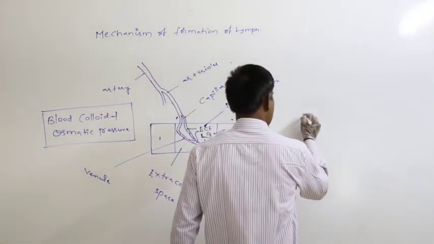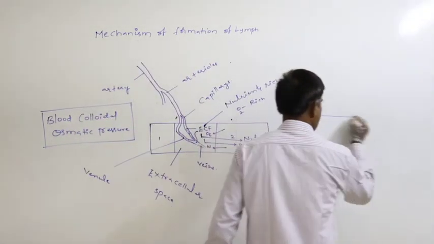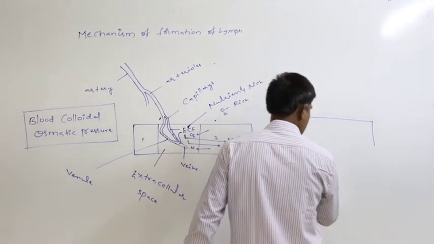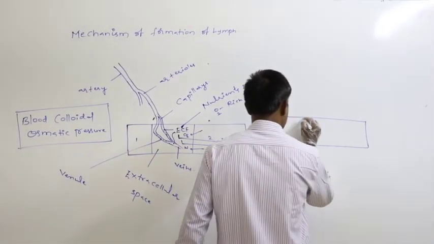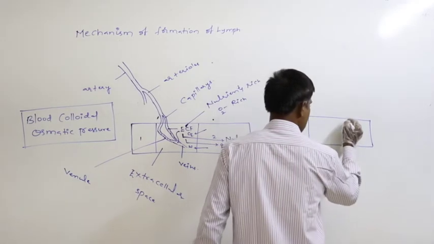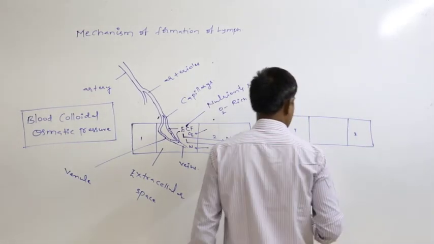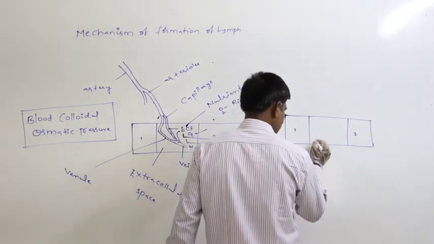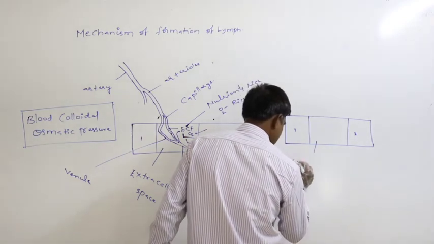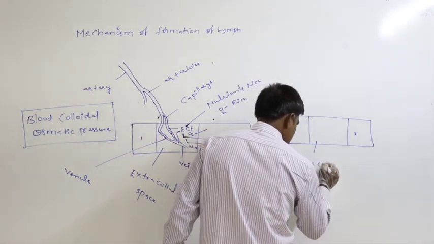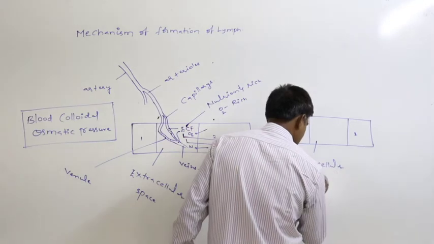Just assume this is the tissue, this is one cell, this is another cell, and this is the extracellular space.